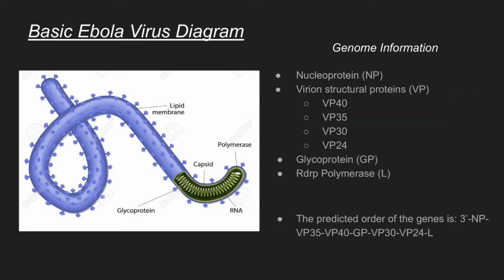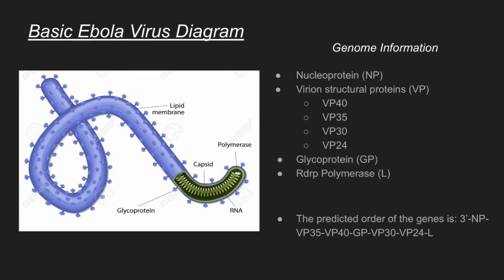This is the basic Ebola virus diagram. The lipid membrane holds the virus particle together and is made of proteins and lipids from the human cell. The glycoprotein is used to attach to the surface of human cells, and the polymerase uses this protein to synthesize RNA through replication and transcription.